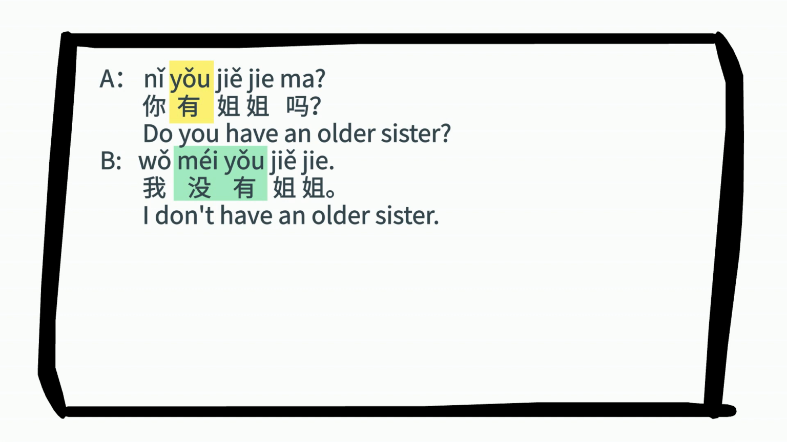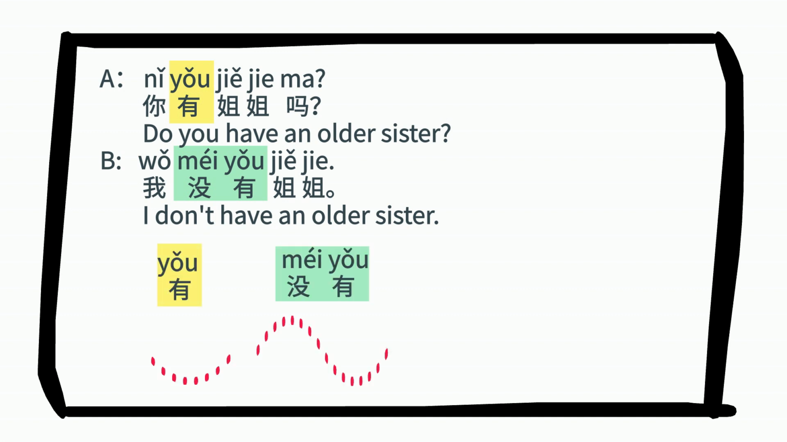For lots of beginner students, it's quite challenging to remember 不有 or 没有. First of all, there's no such thing called 不有. It has to be 没有. Let's look at the flow of the tones. 有没有有没有. To me, it flows much better with this 有没有.